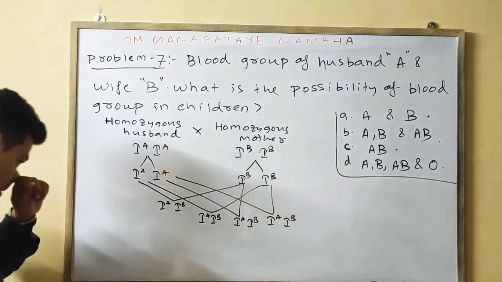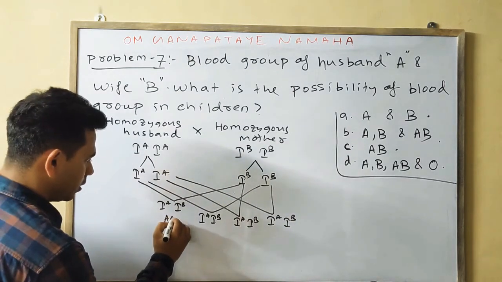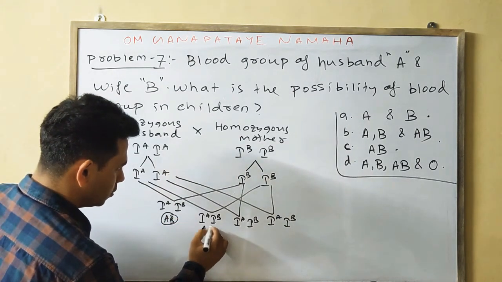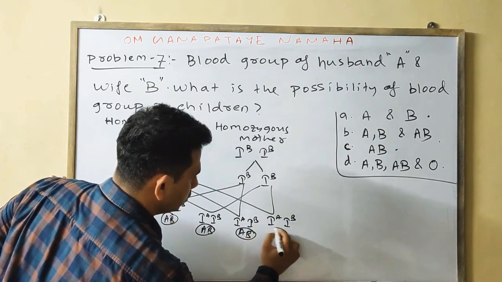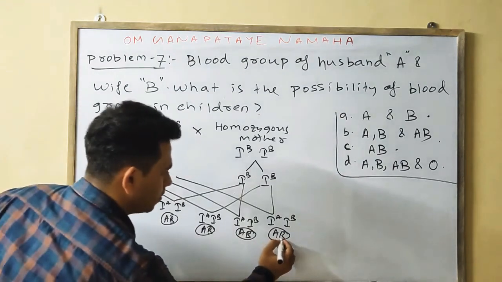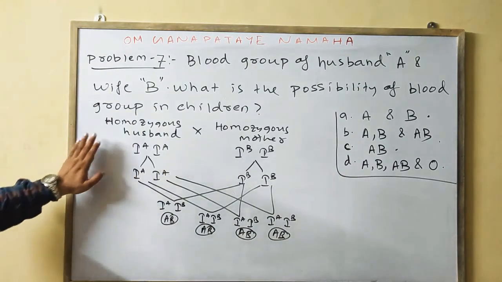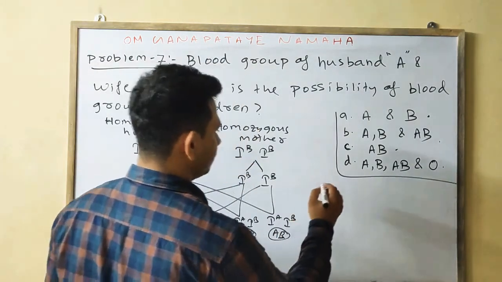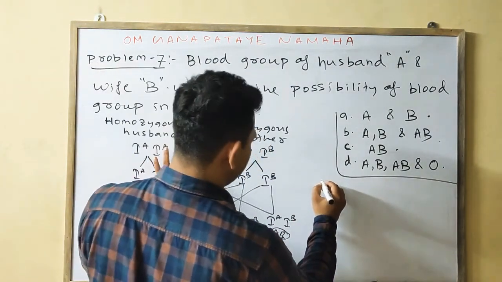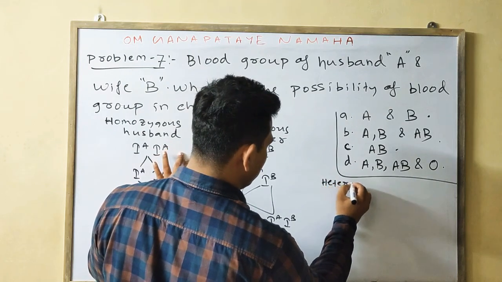What do we find? This one will be AB, this one also AB, this one also AB, this one also AB. Next we'll cross heterozygous husband with heterozygous mother. I am just writing a shortcut, hetero.